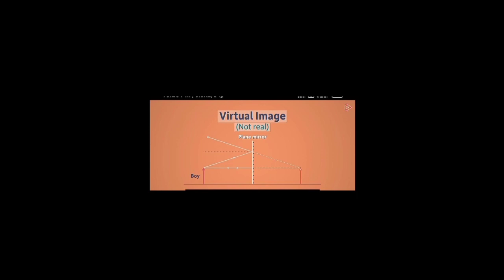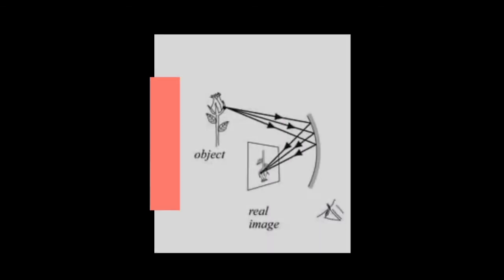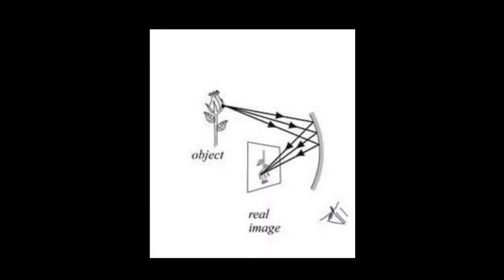In the case of a plane mirror, we see the image behind the mirror, not on a screen. So an image that cannot be obtained on a screen is called a virtual image. Now what is a real image? An image that can be obtained on a screen is called a real image.